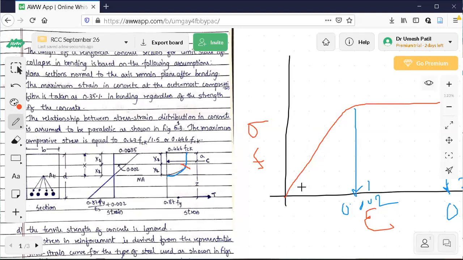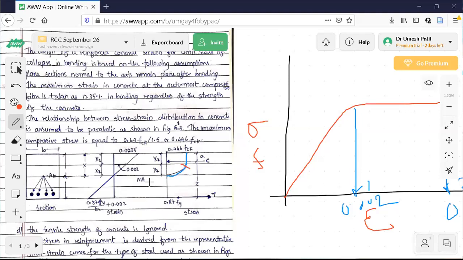Now observe here. Now observe this one. Try to understand this. You should understand these two, the strain profile and the stress block. This diagram is the strain profile. This is the stress block. You should understand these two together.